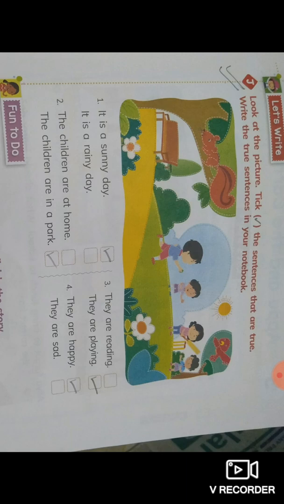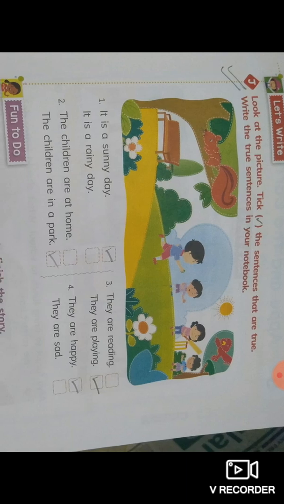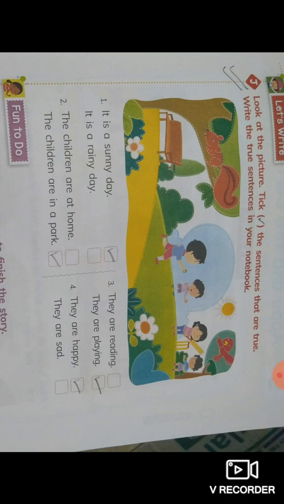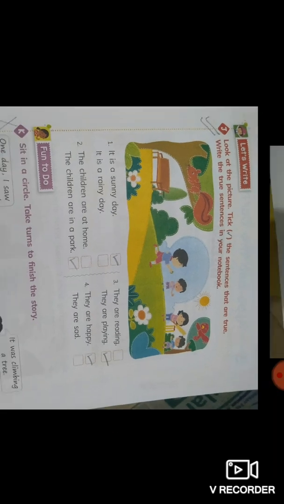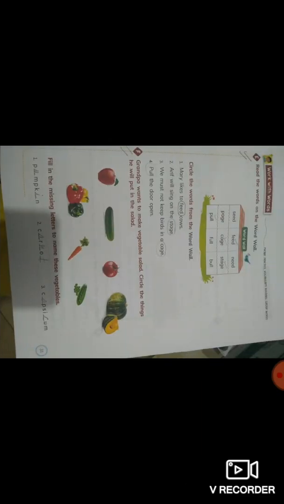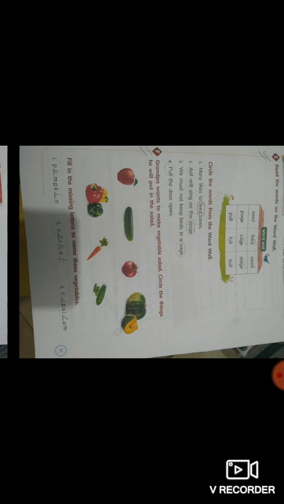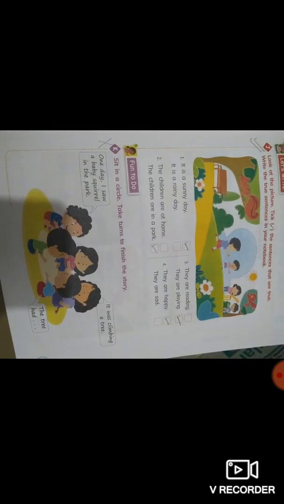Like in the picture you can see there is a sun, so this is a sunny day. It is not a rainy day, it is a sunny day, so you have to tick this. Number 2, the children are at home. So are they at home? No, they are in a park. Okay, so you have to tick it. In the same manner you have to do the rest of the exercise. Option K you have to cut. Now, in this chapter only this much you had to do.